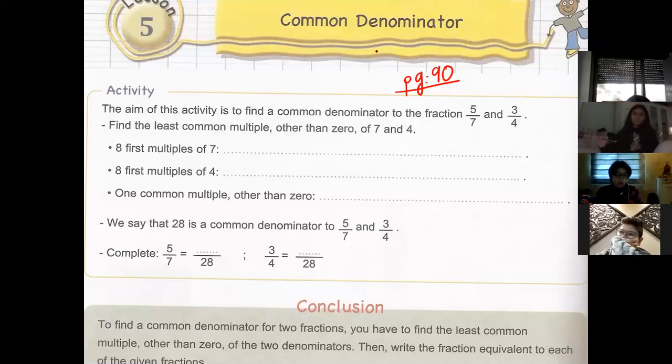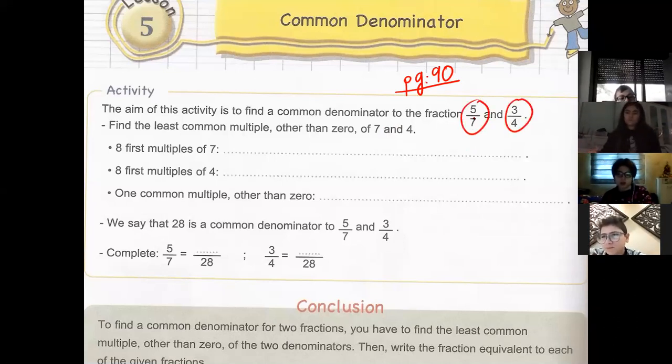Our lesson today, teacher, is about common denominator. How do we find the common denominator between two fractions? For example, if you look at the first activity here, we will find the common denominator between two fractions, 5/7 and 3/4. If you look at these two fractions, they have different denominators. The first denominator is 7 and the second one is 4, so they are different.